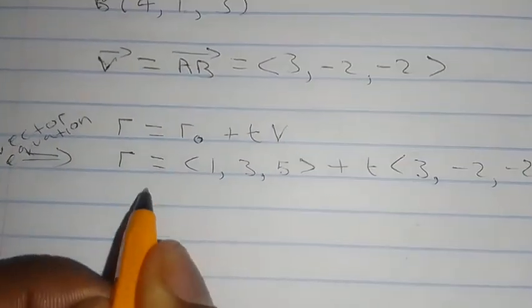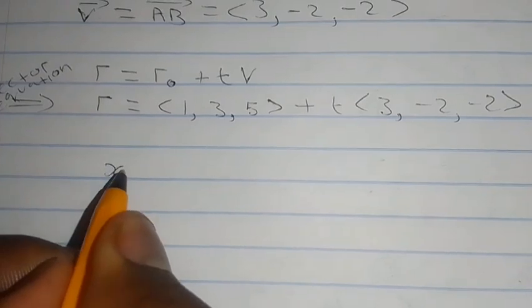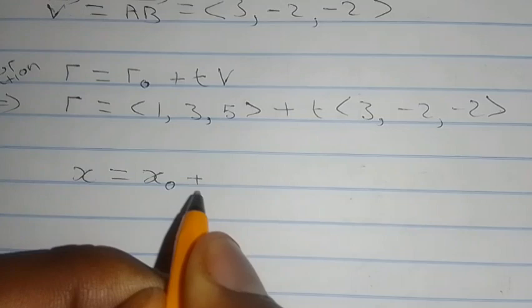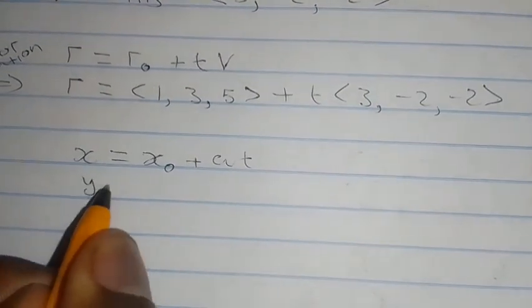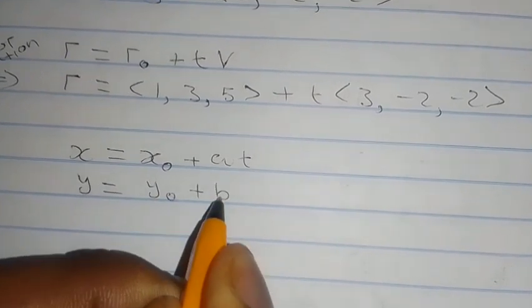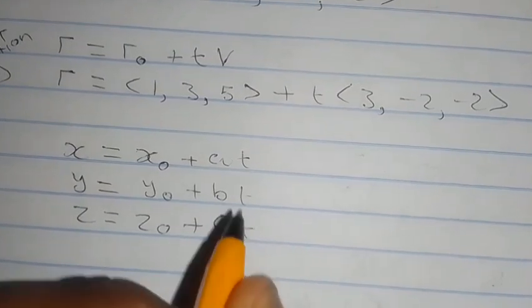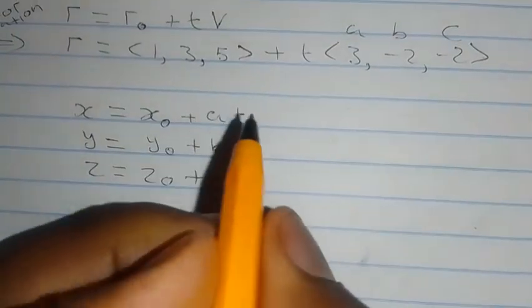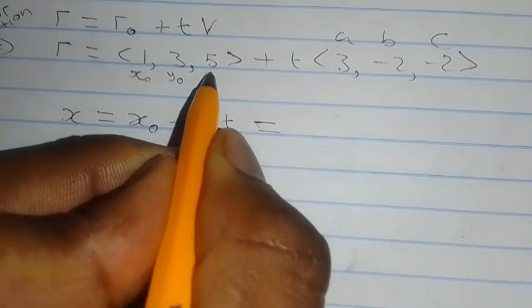And from this, if you have the vector equation, we can get the parametric equations. The parametric equations are given by x equals x naught plus at, and y will be given by y naught plus bt, and z will be given by z naught plus ct, where this is a, b, and c, and this one will be x naught, y naught, and z naught.